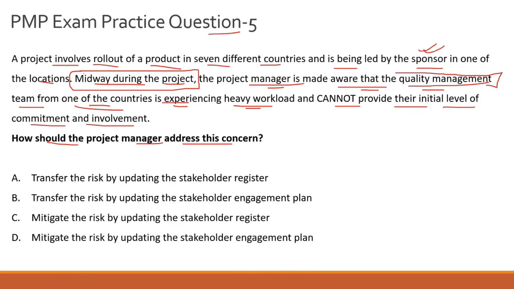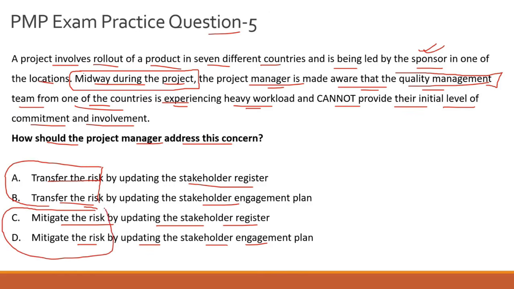There are 4 options. Option A, transfer the risk by updating the stakeholder register. Option B, transfer the risk by updating the stakeholder engagement plan. Option C, mitigate the risk by updating the stakeholder register. Option D, mitigate the risk by updating the stakeholder engagement plan. So if I classify these 4 options, the first 2 are talking about transferring the risk, and the next 2 are talking about mitigating the risk.